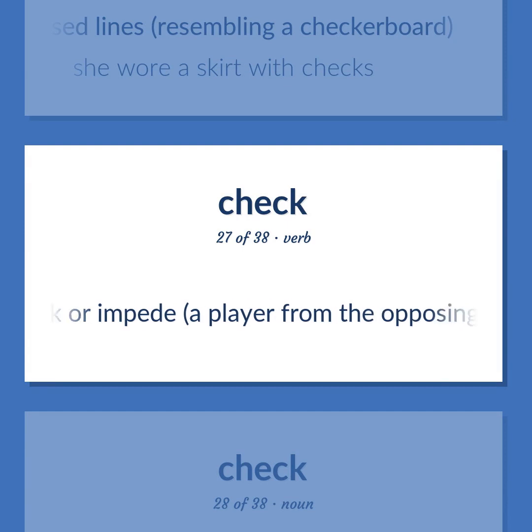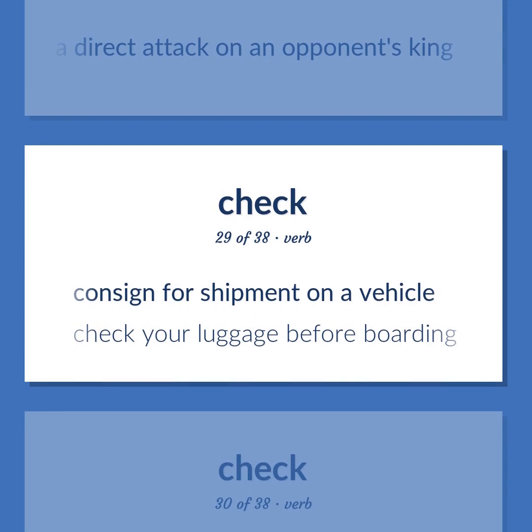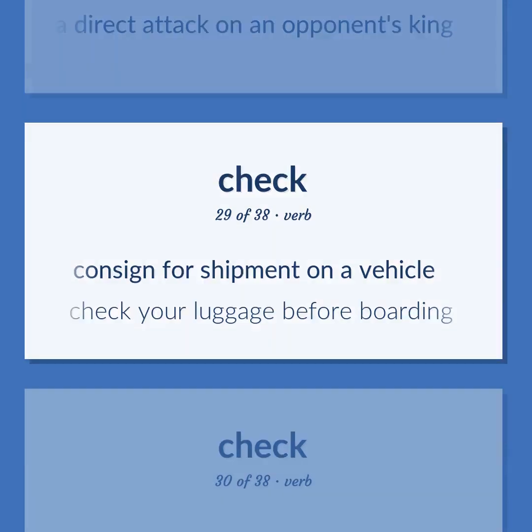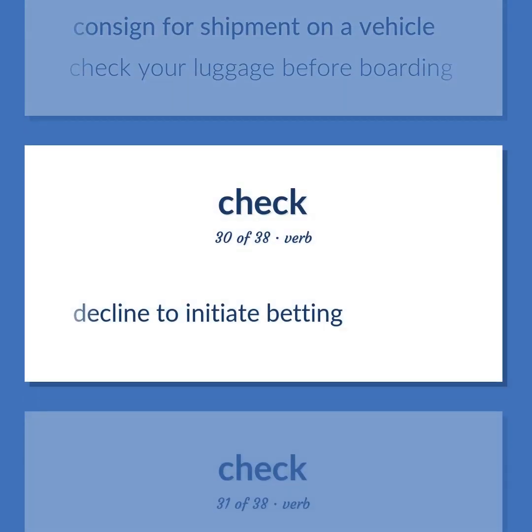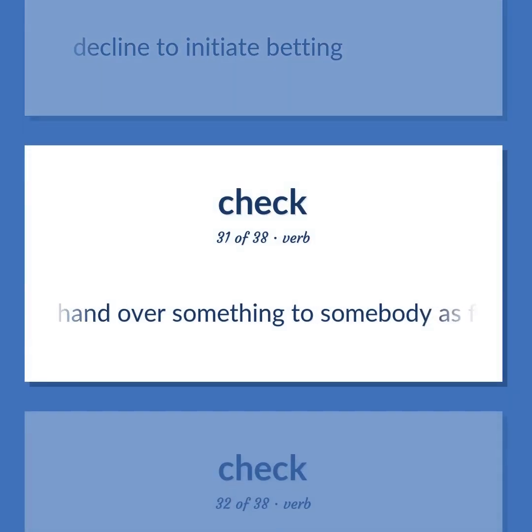Block or impede a player from the opposing team, in ice hockey. Chess: a direct attack on an opponent's king. Consign for shipment on a vehicle. Check your luggage before boarding. Decline to initiate betting. Hand over something to somebody, as for temporary safekeeping.